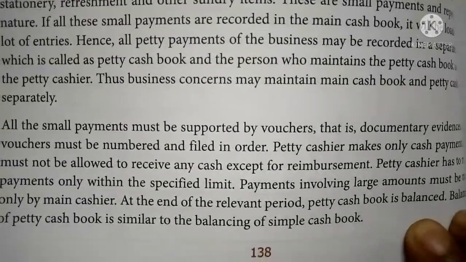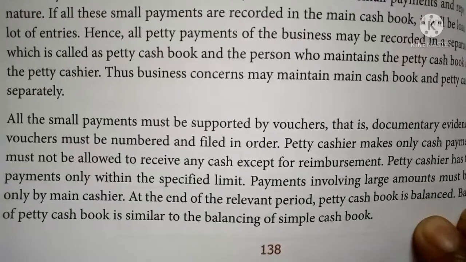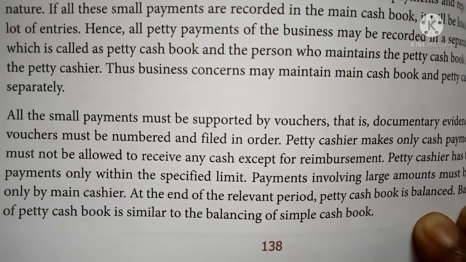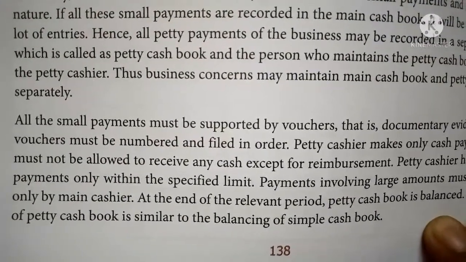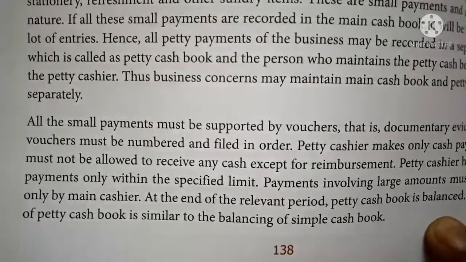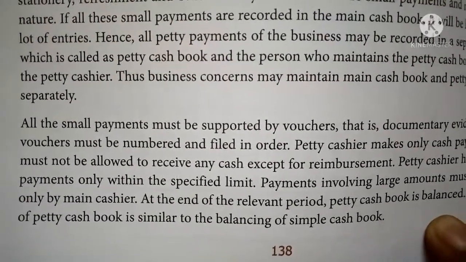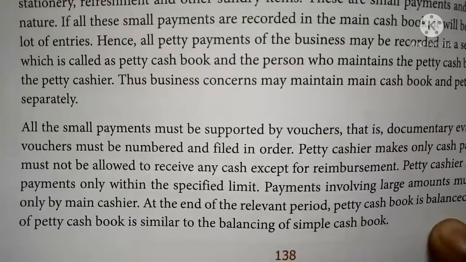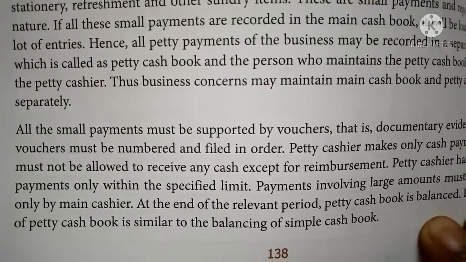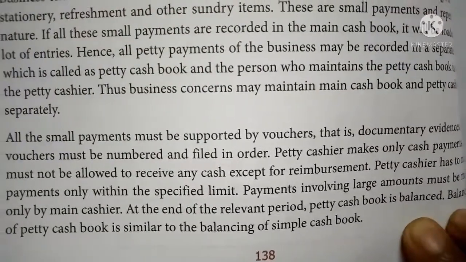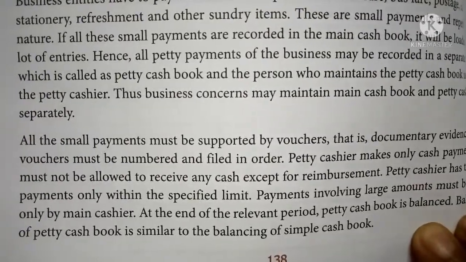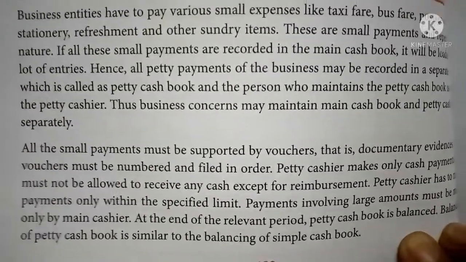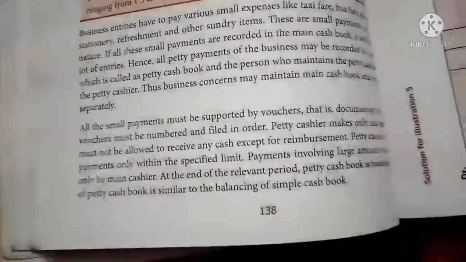This petty cashier makes all the payments only within a specified limit, and payments involving large amounts must be done only by the main cashier. At the end of the relevant period, the petty cash book is balanced, similar to the balancing of a single column cash book.